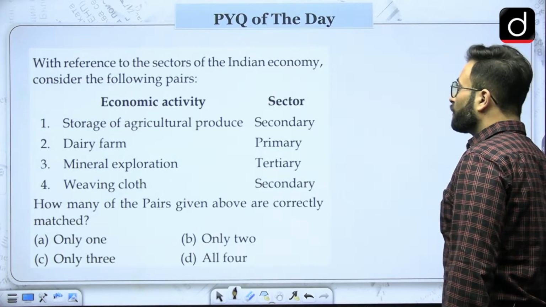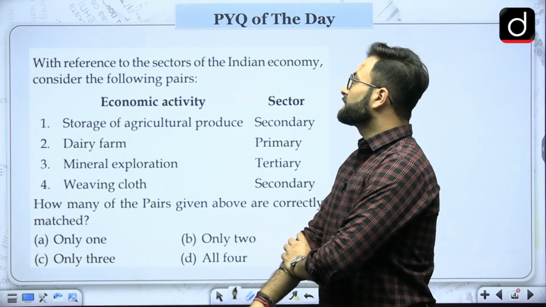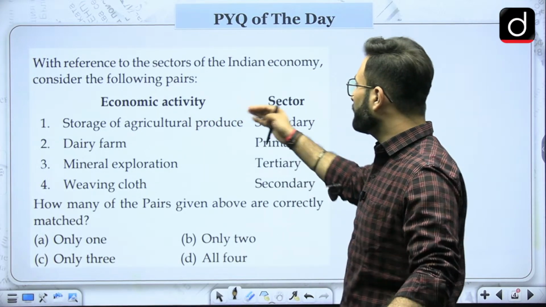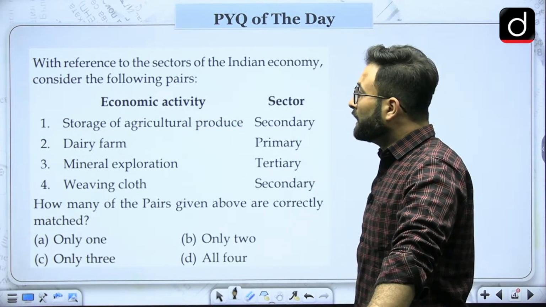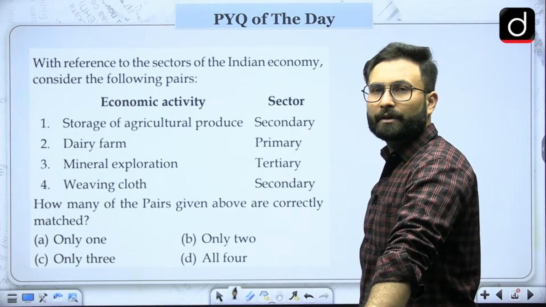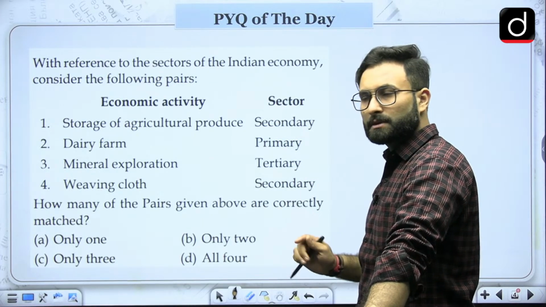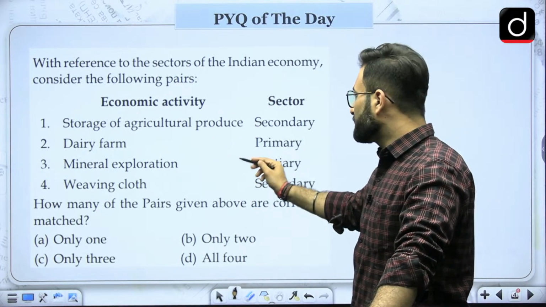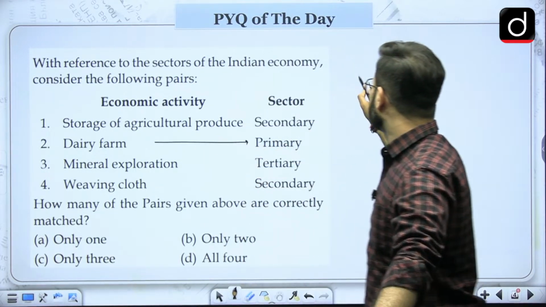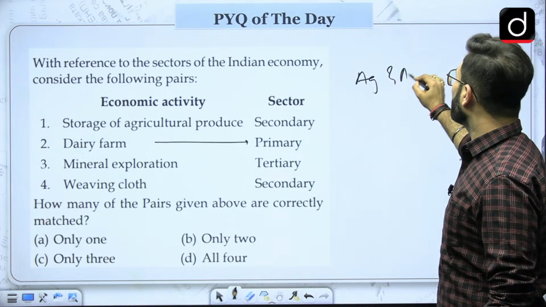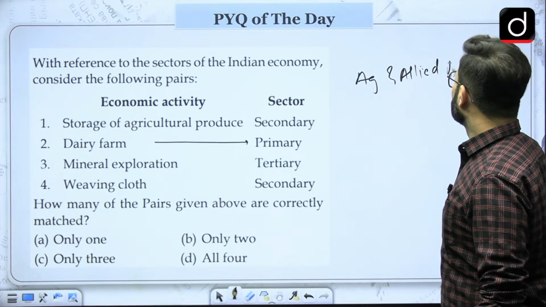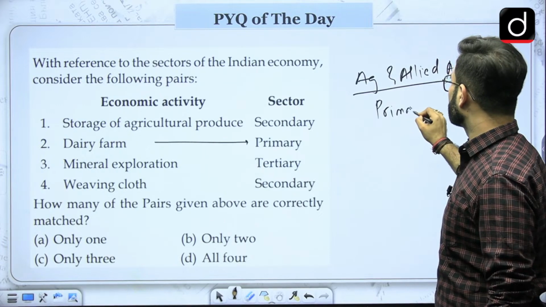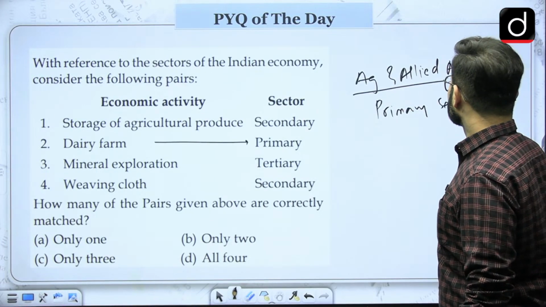First, the PYQ of the day. With reference to the sectors of Indian economy, consider the following pairs. Economic activities are given and then the sector is given in front of you. Storage of agricultural produce. Dairy farm, that is a primary activity, because agriculture and allied activities are basically your primary sector.